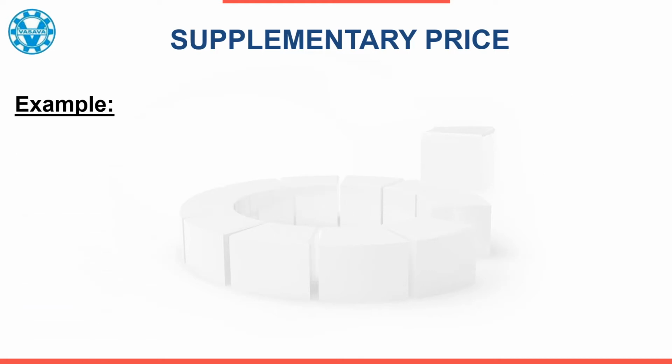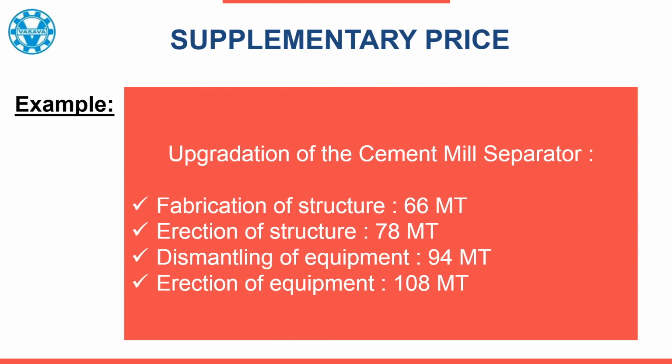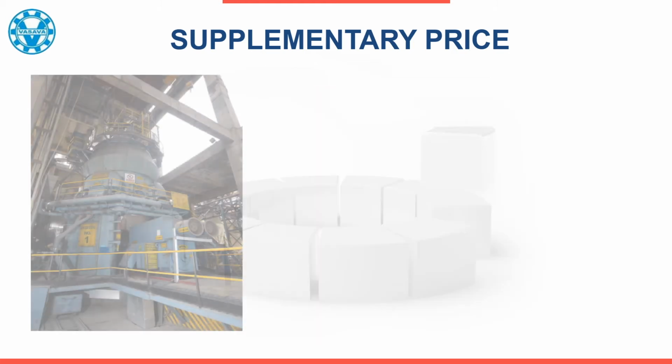For example, modification of cement mill separator work is awarded to the contractor. Main work consists of say 4 parts: fabrication of structure, 66 metric ton; erection of structure, 78 metric ton; dismantling of equipments, 94 metric ton; erection of equipments, 108 metric ton.